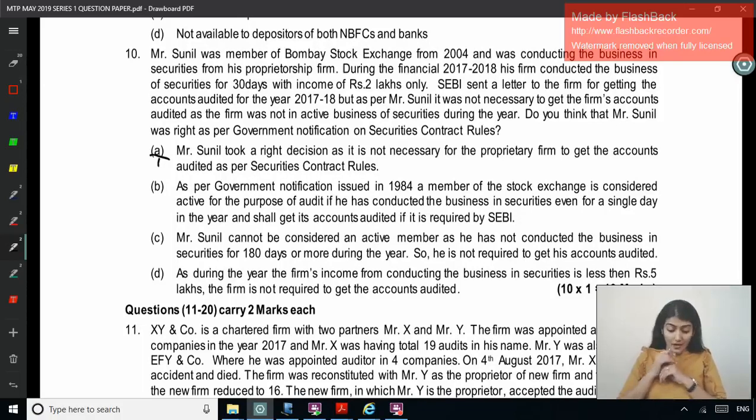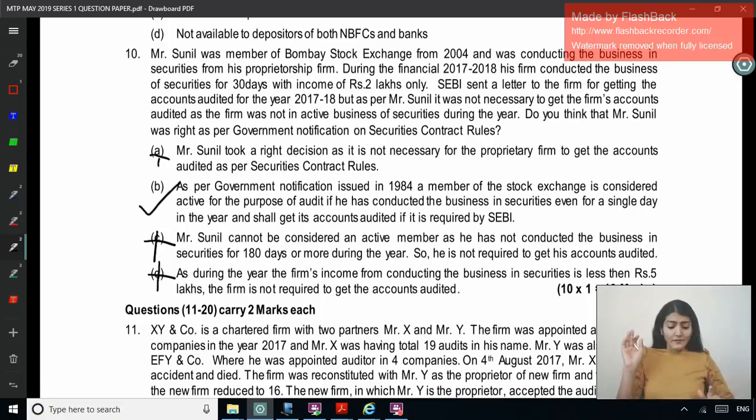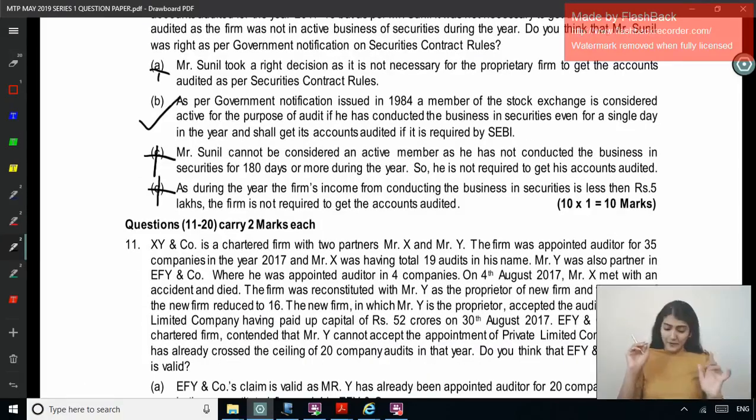Option C: Sunil cannot be considered an active member as he has not conducted the business in securities for 180 days or more. Option D: as during the year the firm's income from conducting the business in securities is less than 5 lakh, the firm is not required to get the accounts audited. There is no concept of 5 lakh, no concept of 180 days; there is a concept of even a single day. Right, so the correct option over here is B.